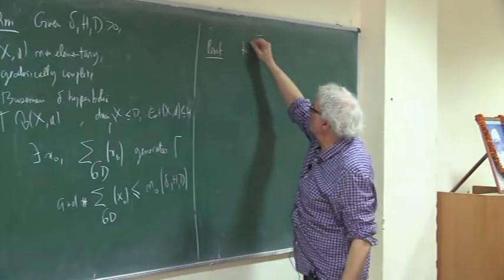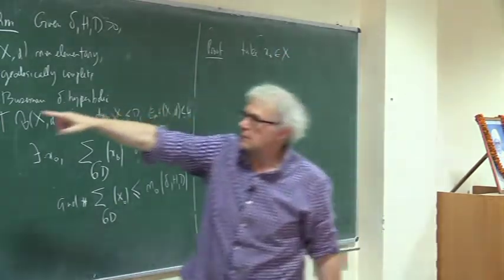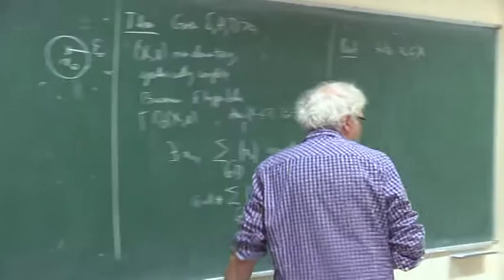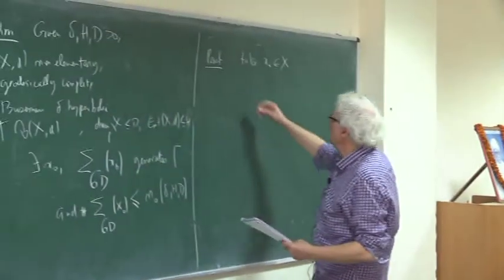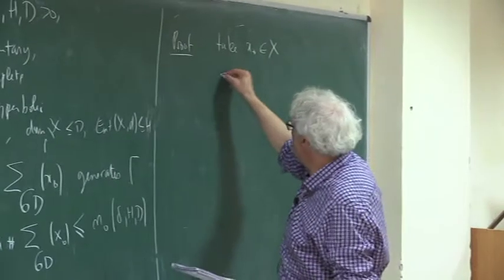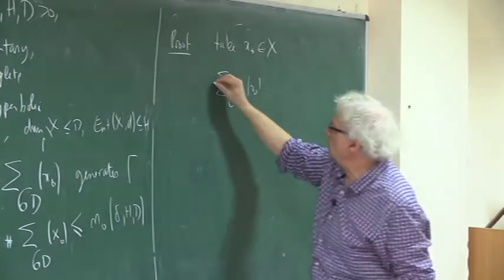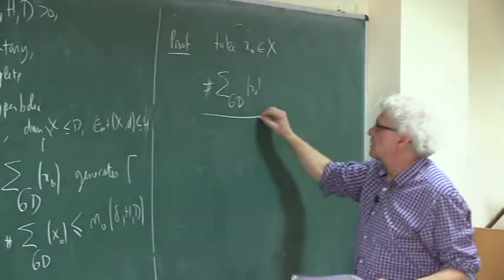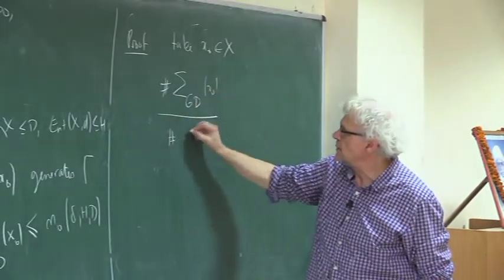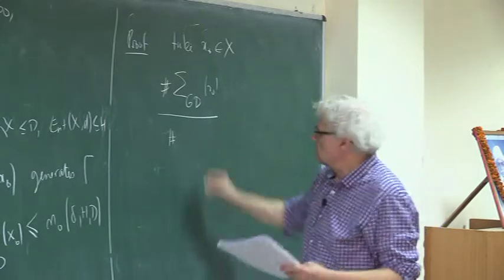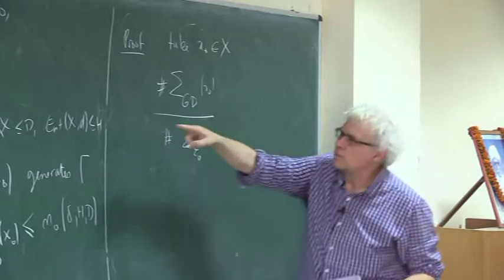Take x0 as here, and look at sigma 6d x0, and look at its cardinal, and I claim that this cardinal is equal to its cardinal divided by the cardinal with respect to this epsilon 0 coming from this theorem.